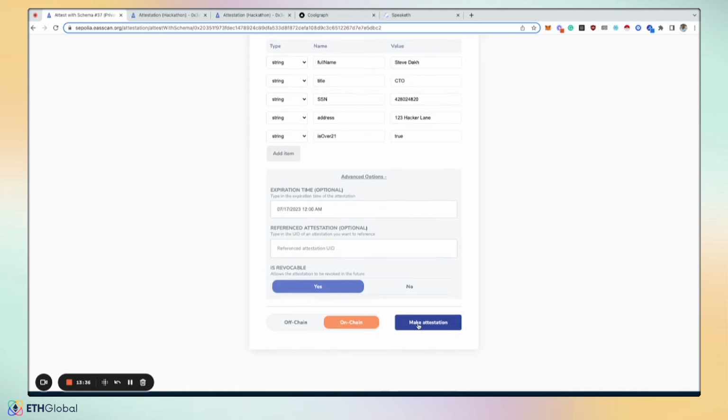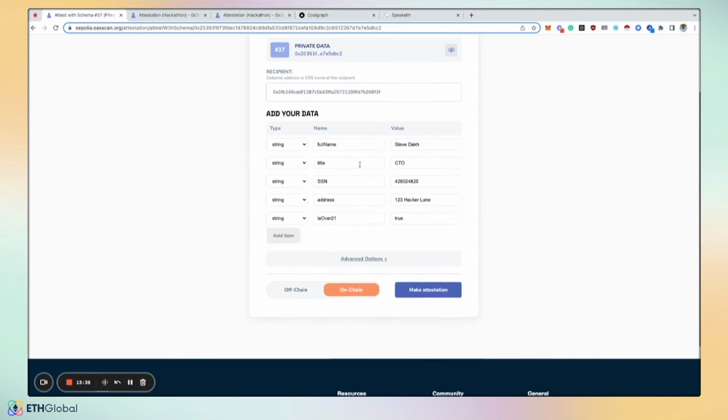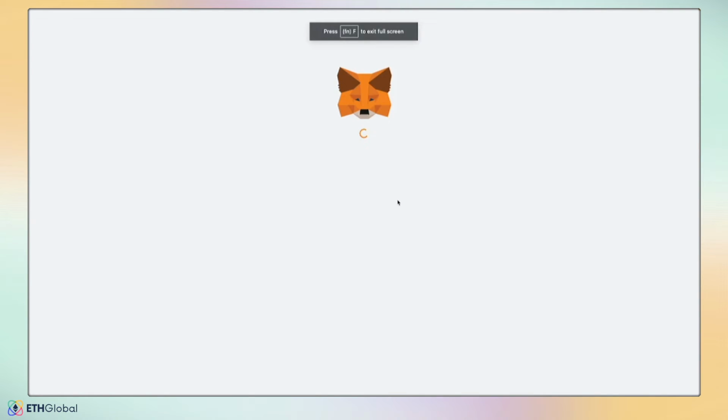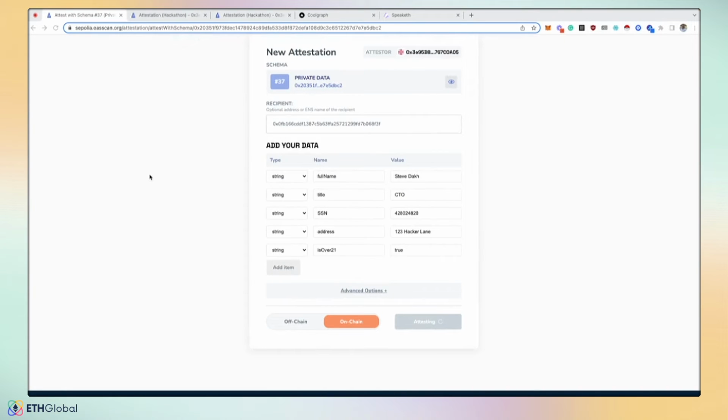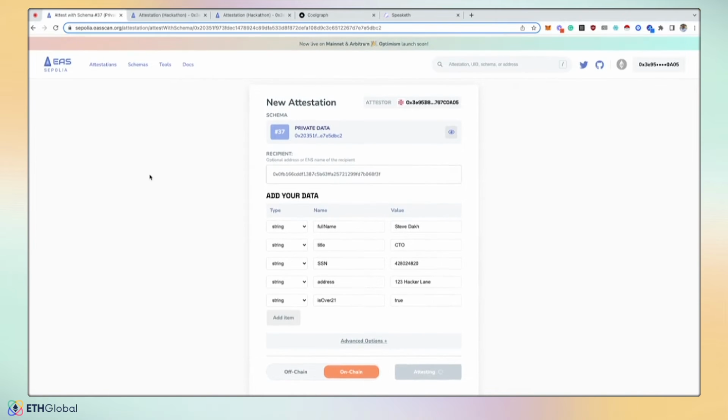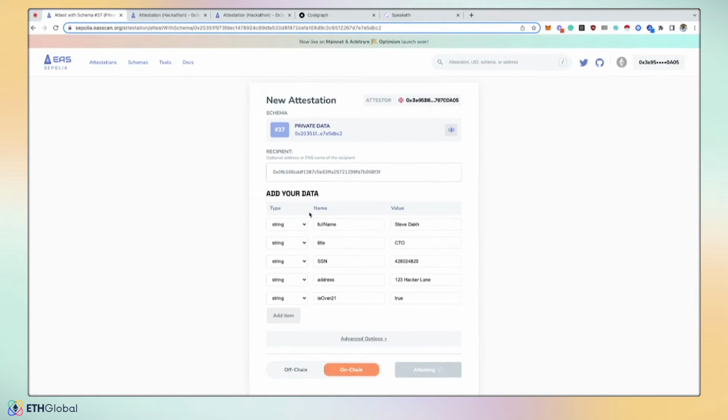Well, I can make this on-chain and someone might think, well, I don't want all this data to be on-chain, but what actually goes on-chain is just the Merkle root hash. So we're attesting to this. And as this Merkle tree is generating, every data field that gets created is being hashed and then hashed together and hashed until we have ultimately a Merkle root.